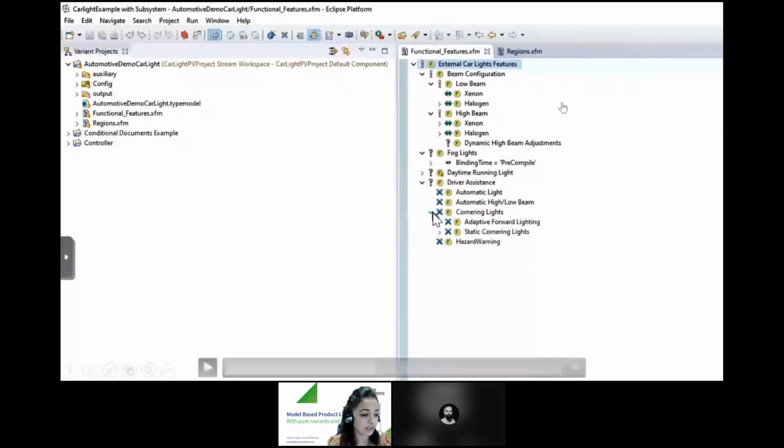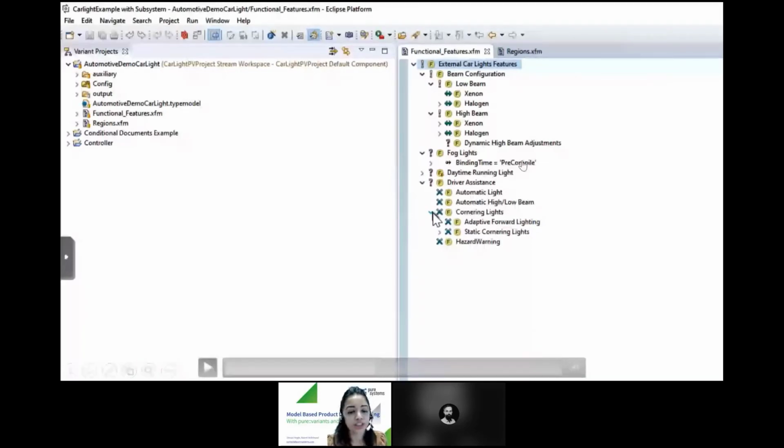Now if you go to the next feature type, that is the optional features. The optional features here are represented by a question mark. Optional features basically means that they can be included in your variant or excluded from your variant. So you can see the dynamic high beam adjustments, the fog lights, daytime running light, and driver assistance. These are all optional features. If we have an optional feature selected, then only do we need to take care of its children in order to make further decisions.